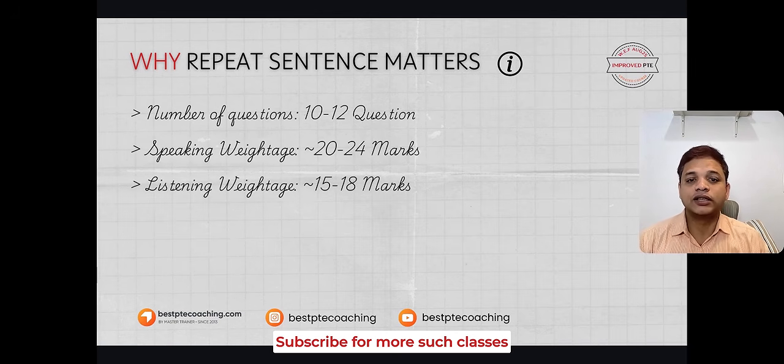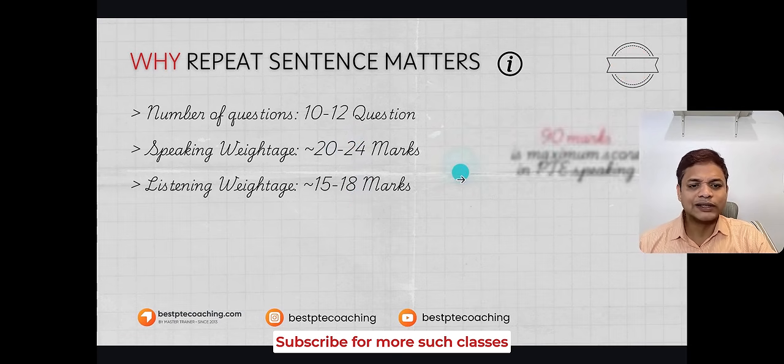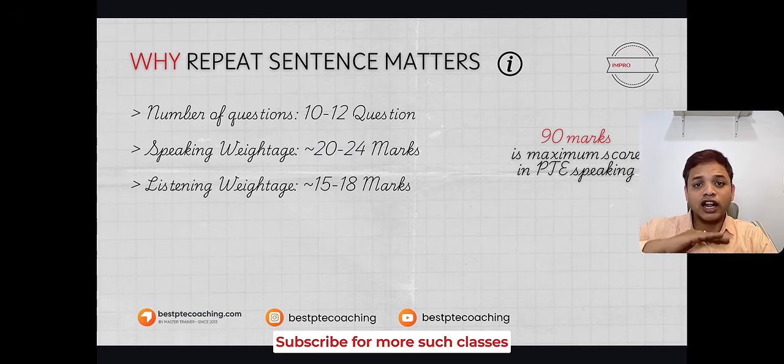How many marks does it give you? It gives about 20 to 24 marks in speaking and 15 to 18 marks in listening. So this is an estimated score for repeat sentence. We should take it seriously because the score is significant. The maximum score in speaking is 90. In that 90, 20 to 24 marks are contributed by none other than repeat sentence.